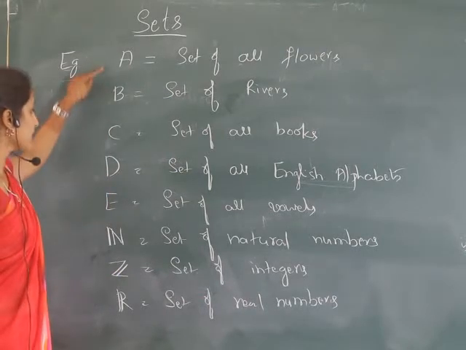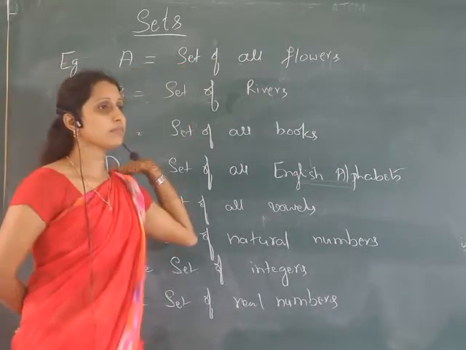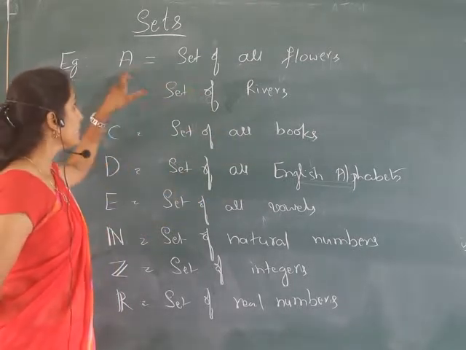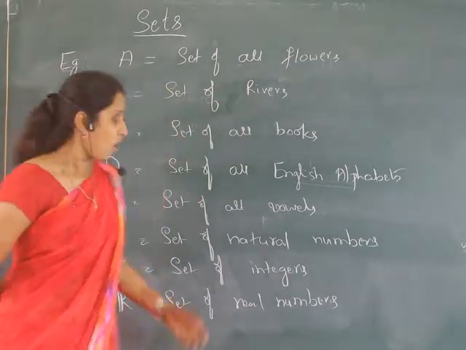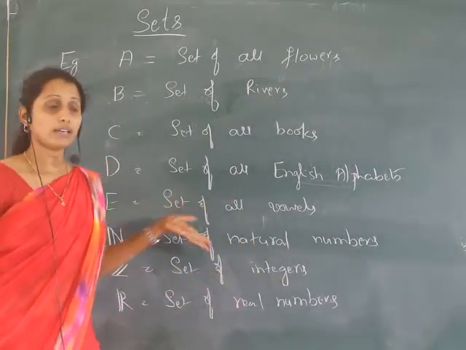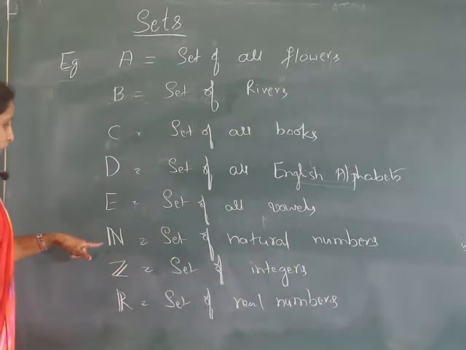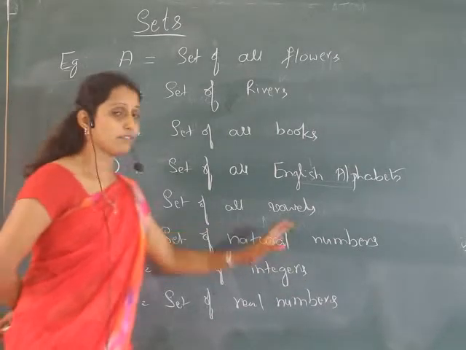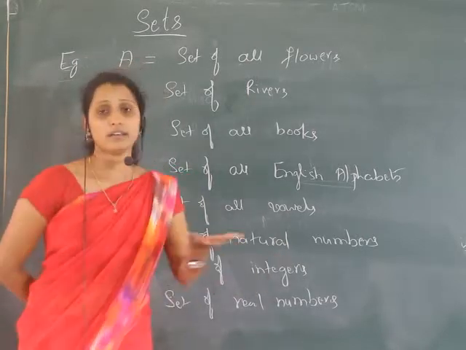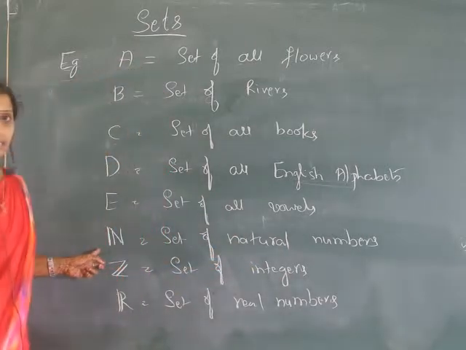Usually we denote a set by a capital letter. And the elements, set of flowers means the elements are many flowers, rose, jasmine, and those we write in small letters. Or set of natural numbers means the numbers 1, 2, 3 and so on, and it continues. That is called the elements of that set. Now N is a set of natural numbers, and the elements are 1, 2, 3 and so on.